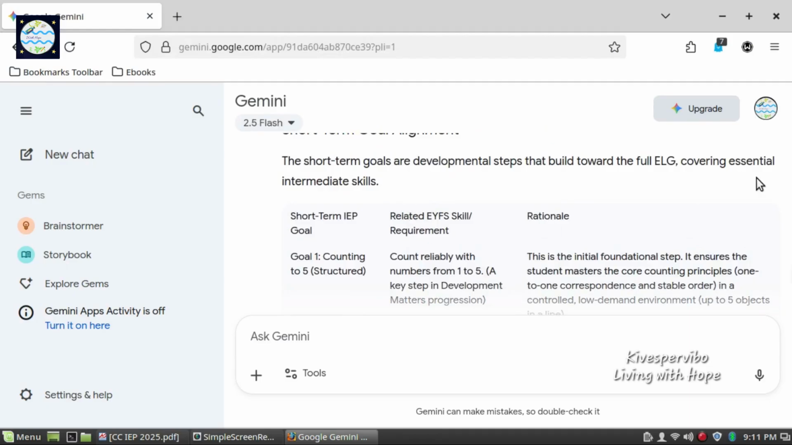Under related EYFS skill or requirement, we have count reliably with numbers from 1 to 5. Key step in development matters progression. Under rationale or reason we have, this is the initial foundational step. It ensures the student masters the core counting principles, one-to-one correspondence and stable order, in a controlled, low-demand environment, that is, with up to 5 objects in a line.